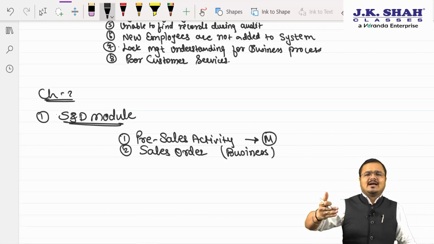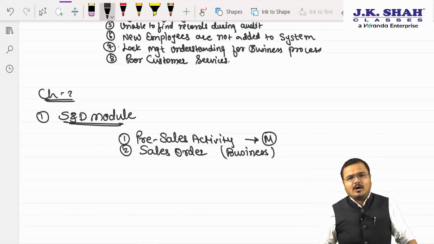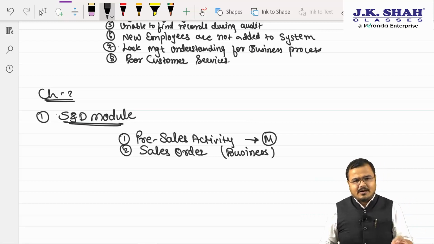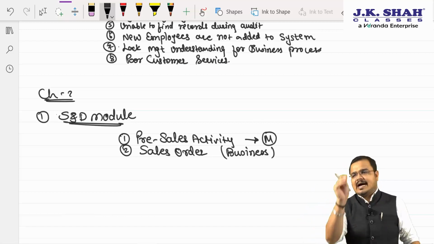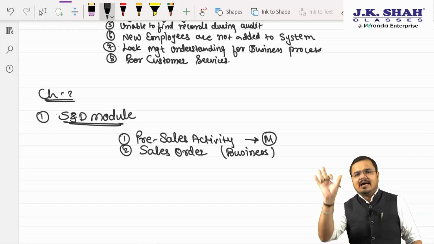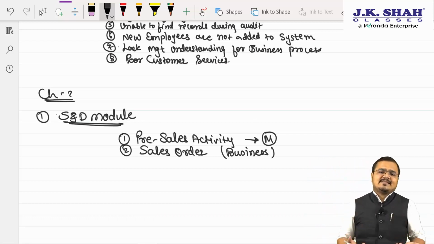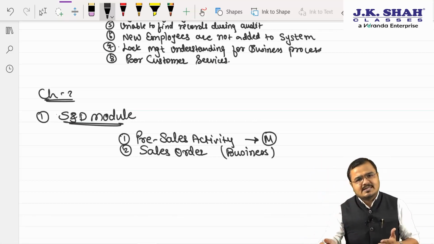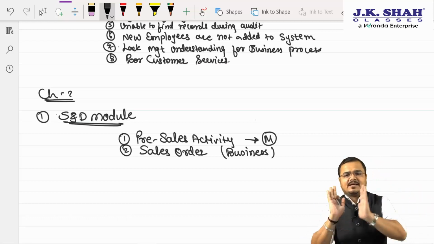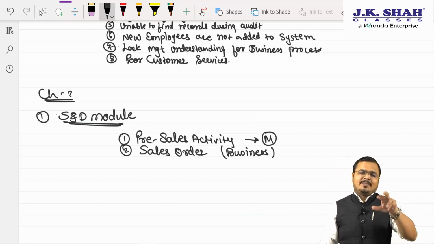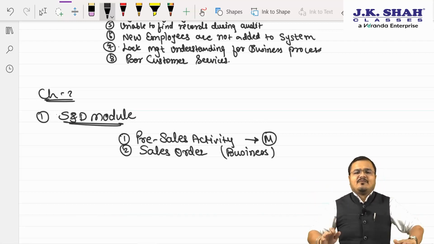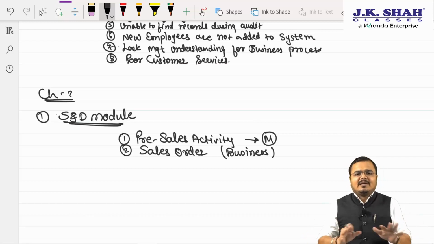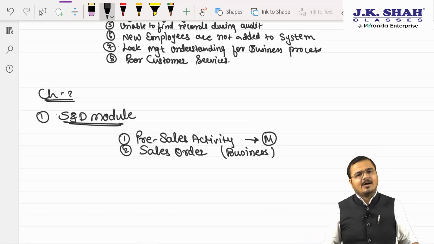Now what is the sales order? Sir, a sales order generally contains the details from the purchase order only. What the consumer has demanded, meaning product, quantity, price, due date of delivery, place of delivery, everything is first mentioned by the consumer. Because I want this product at this location at this price. Now once the businessman is ready, he will also prepare the sales order and copy the data from the purchase order only. Quantity may differ, because the consumer may have demanded 10,000, but he is having only 5,000 right now. So the quantity may differ, but the other things will remain the same. I hope it's clear to you.